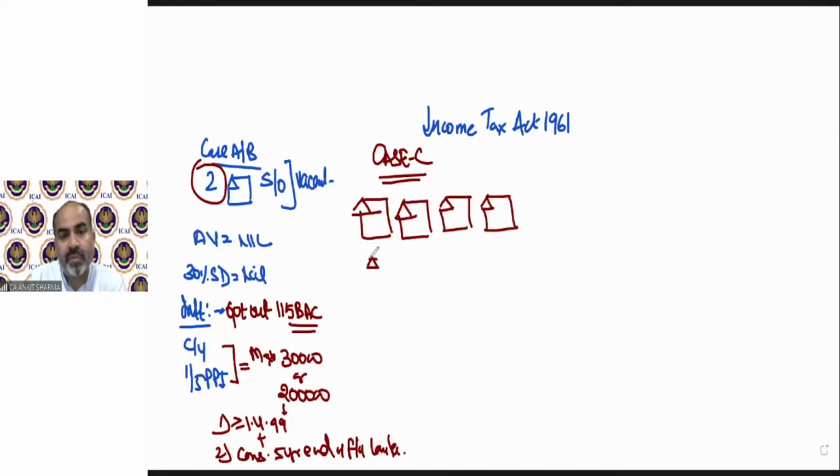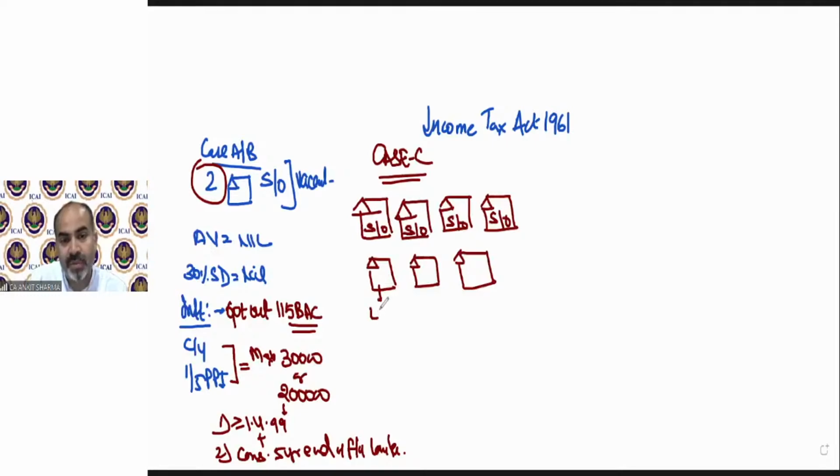Like suppose there is an assessee having 3, 4, 5, 6, 7 houses, suppose. Fine. So this house is self-occupied. This house is self-occupied, suppose. This is also self-occupied. This is also self-occupied. So out of these 7 houses, 4 are self-occupied.